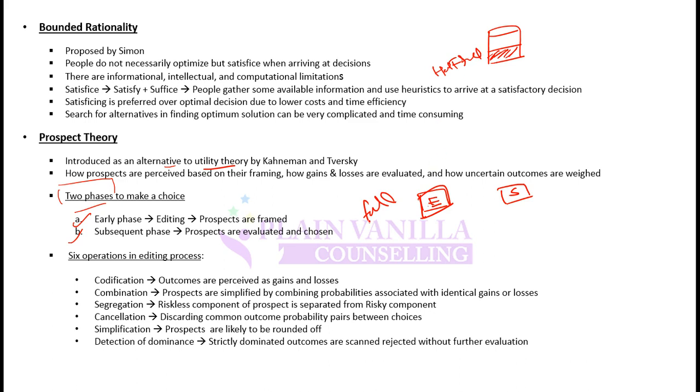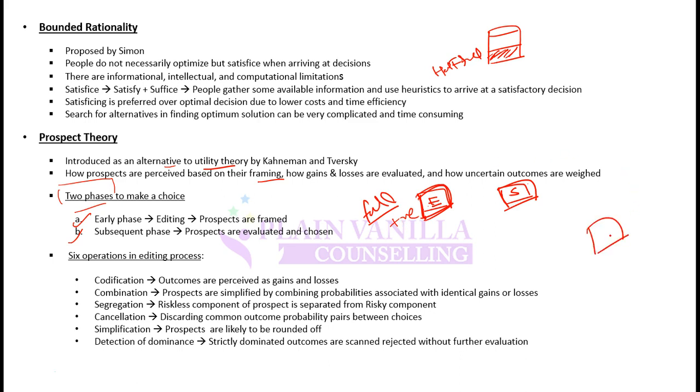Then based on that perception, this is known as framing, he will evaluate the options in the subsequent phase and then take a decision. So if this framing is problematic or incorrect, then his decision will also suffer from it. If I say this glass is half full, it will get framed in his mind that up to some extent the glass is full, that there is something positive about this glass.